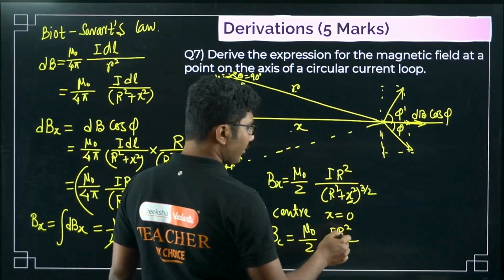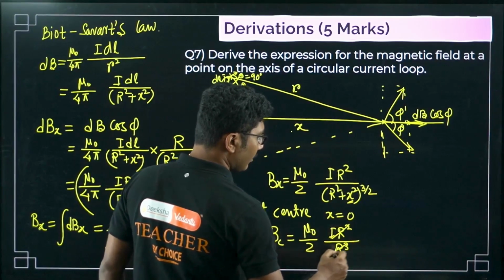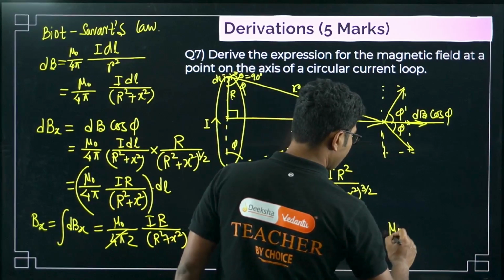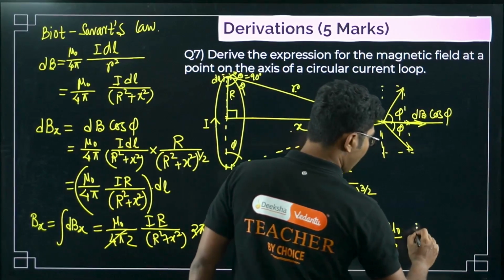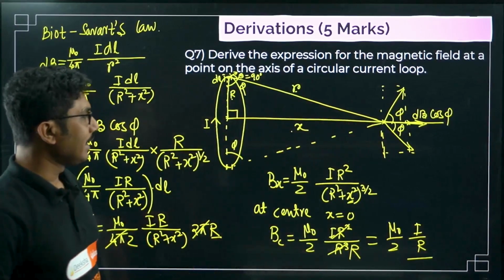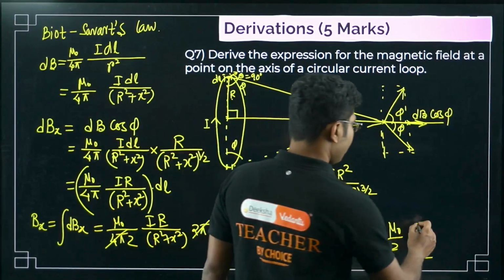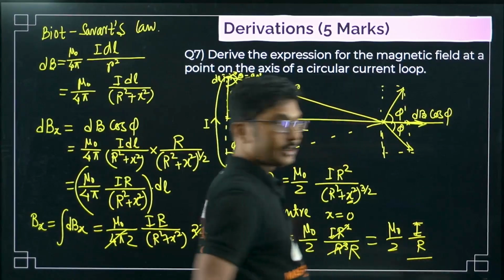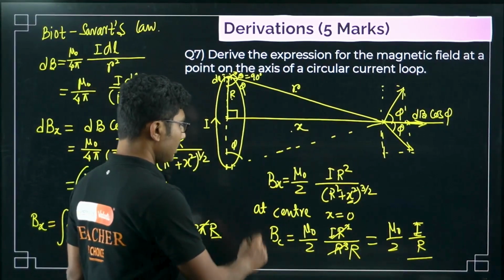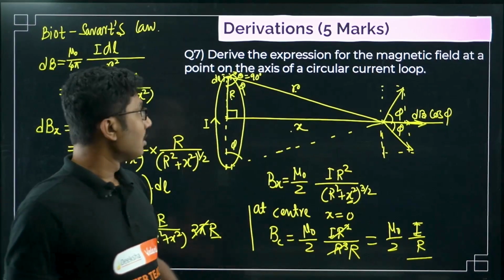Right? Now r square by r cube, it will cancel, only one r will be left. So mu naught by 2 I by r. So at the center of the coil it is a constant value, I by r. This is the extra information that you should know.